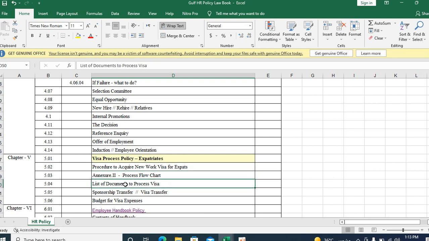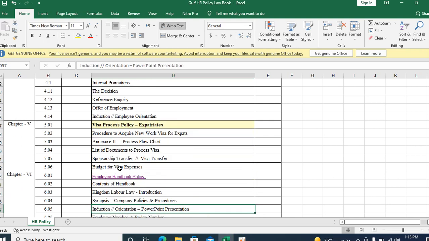And in the visa process, that process flow is very, very important. For each and every activity you should have the process flow, that is the SOP, the standard operating procedures. It will be helpful for you, as well as your subordinates, the managers, and the newcomers also. It will be very, very useful.